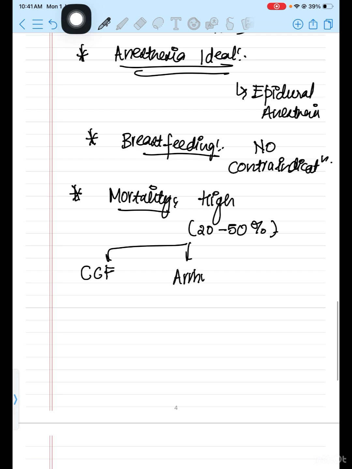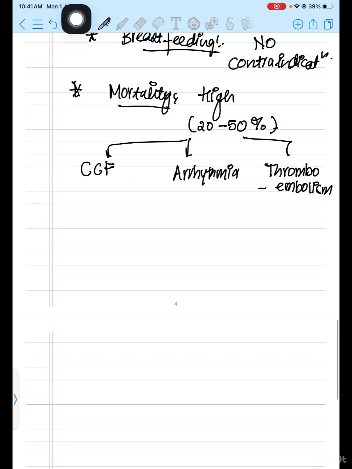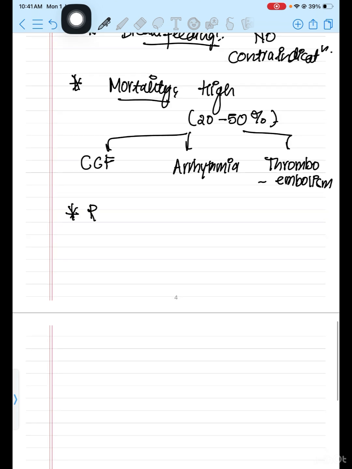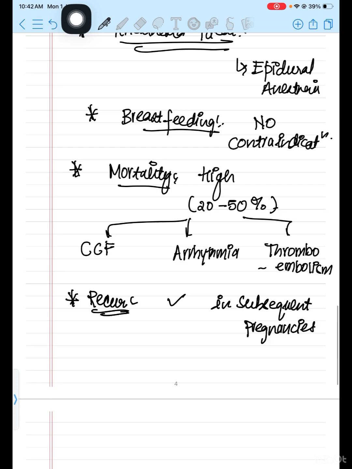Second is arrhythmia, because of which the patient can die, or thromboembolism, and that's why we were using anticoagulation. Then the patient can ask you, doctor, can it recur in subsequent pregnancies? Yes, it can recur in subsequent pregnancies. So this is all about peripartum cardiomyopathy.